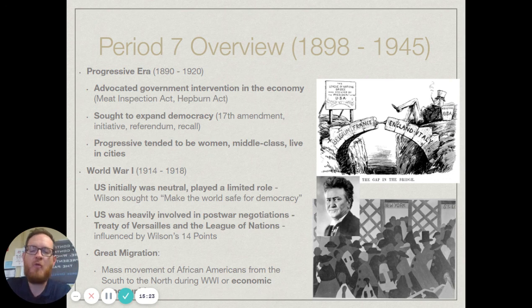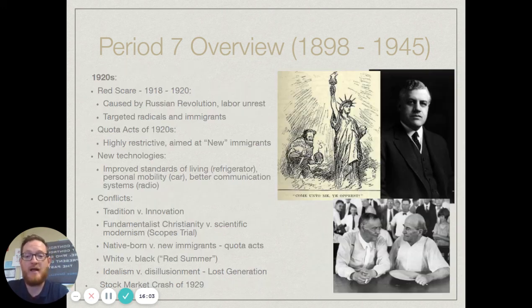Now, also during World War I and in the early 20th century, you were going to see the Great Migration, which is the mass movement of African Americans from the South to the North for economic reasons. Again, some of it was to escape the segregation happening in the South. But a lot of this was for economic reasons, because the North is where all the jobs were. The South still didn't have a big manufacturing base. They were still working towards that. And a lot of African Americans saw that their best way to become financially independent and secure was to go into the North. So that is the Great Migration.